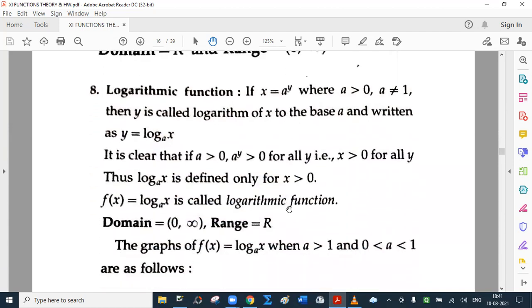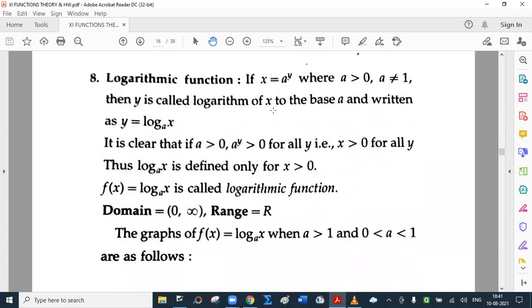Now, we have already discussed this. Let me read. Logarithmic function. If x equal to a raised to y, see, this is very, very important, base is greater than 0 and not equal to 1, then y is called logarithm of x to the base a and is written as y equal to log x to the base a.